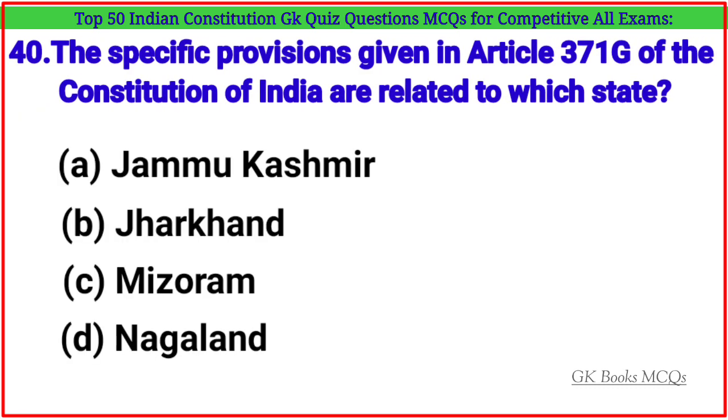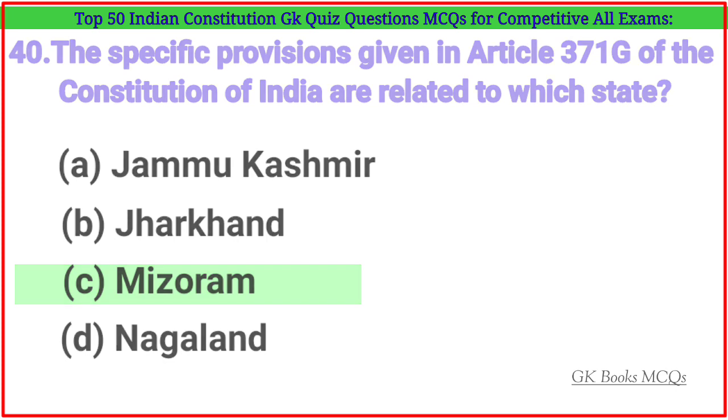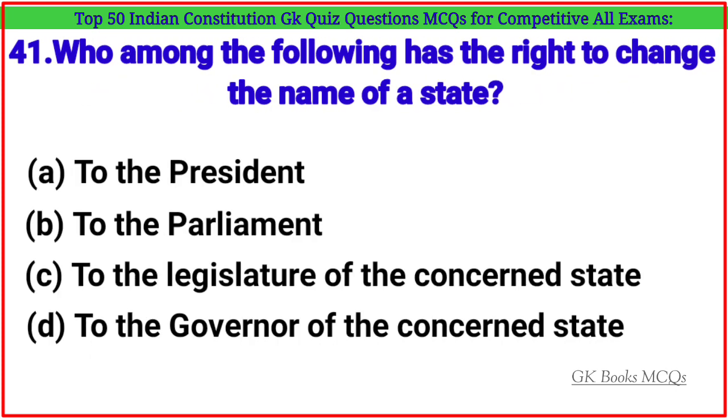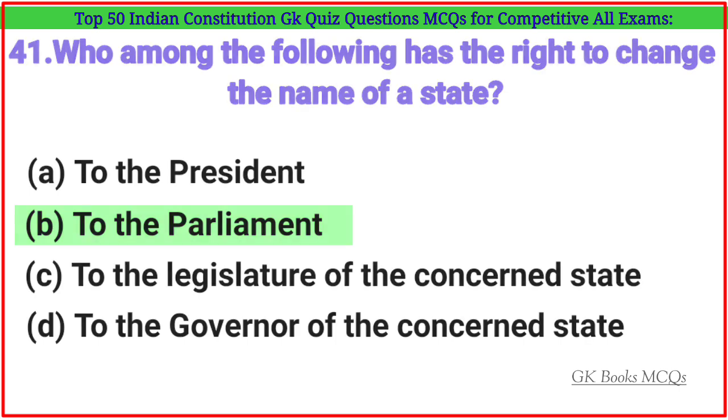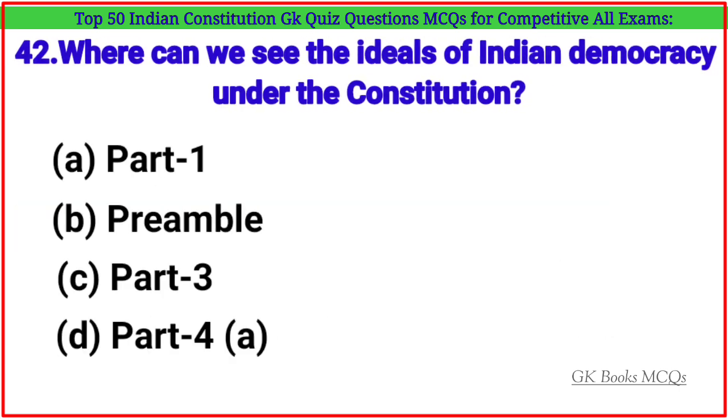The specific provisions given in Article 371G of the Constitution of India are related to which state? Correct answer is option C. Mizoram. Question number 41. Who among the following has the right to change the name of a state? Correct answer is option B. The Parliament. Question number 42.